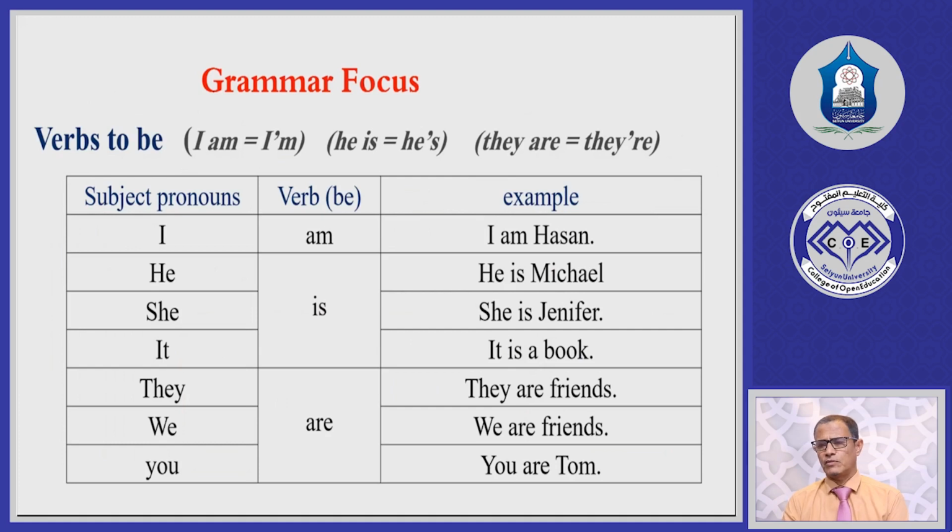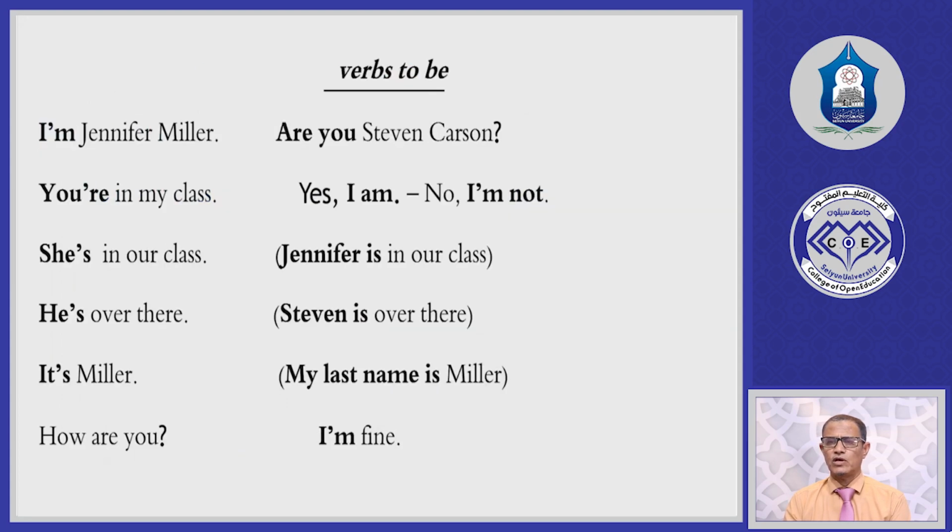Now look, we have some examples for each verb to be. For example, I am Hassan, he is Michael, she is Jennifer, it's a book, they are friends, we are friends, you are Tom. These are examples using these verbs to be. Now look at verbs to be in these sentences. You have, for example, I'm Jennifer Miller. Are you Stephen Carson?